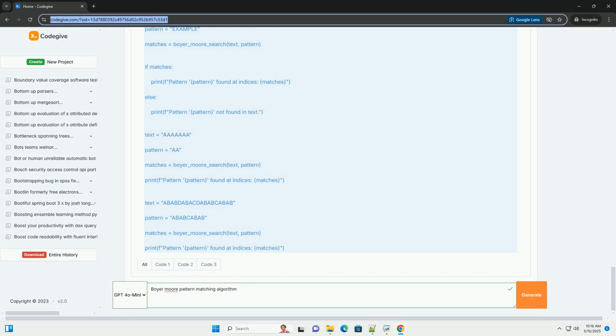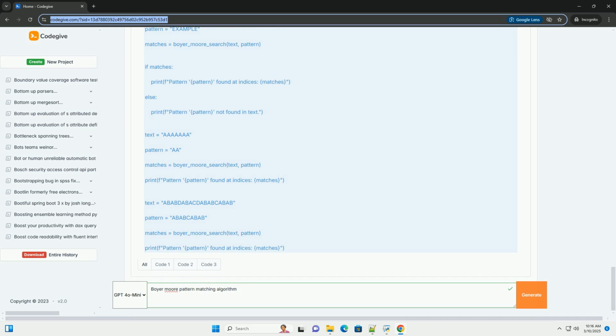Second, the heuristic asks, does a prefix of the pattern match the suffix of the matched text? In this case, it would consider prefix "a" versus suffix "b": no match. Prefix "ab" versus suffix "ab": match. We've found a partial match. We shift the pattern until the prefix "ab" aligns with the suffix "ab" in the text.